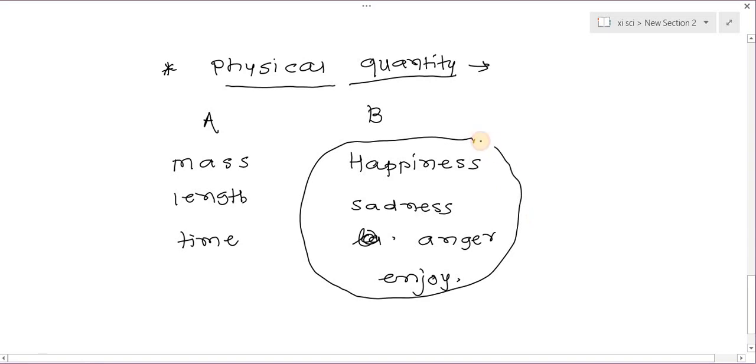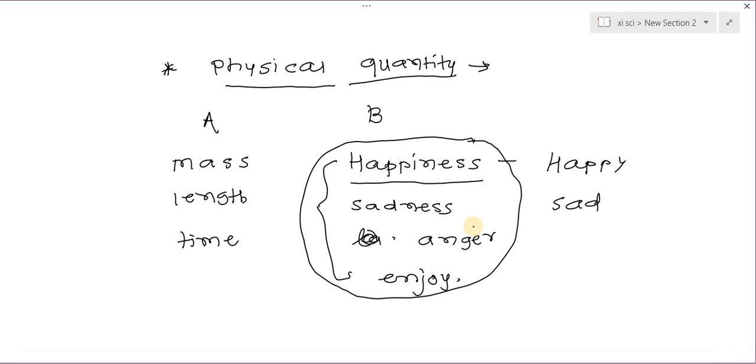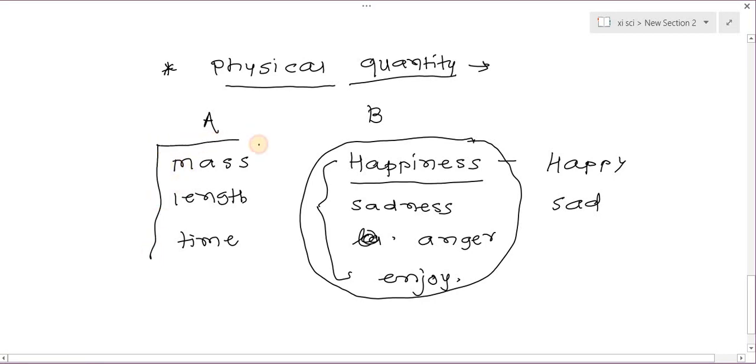These are also quantities, but in group B they are emotions, and we cannot measure the emotions written in group B. The quantities in group A, mass, length, and time, are measurable.